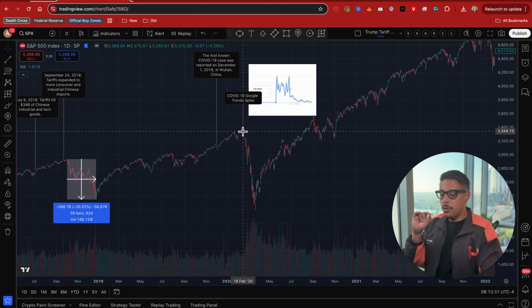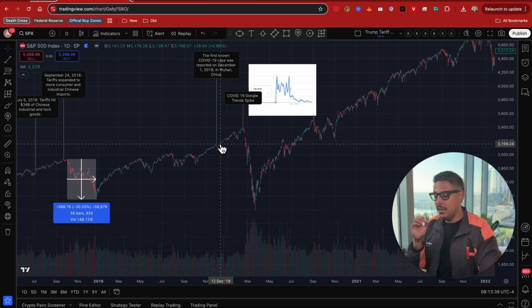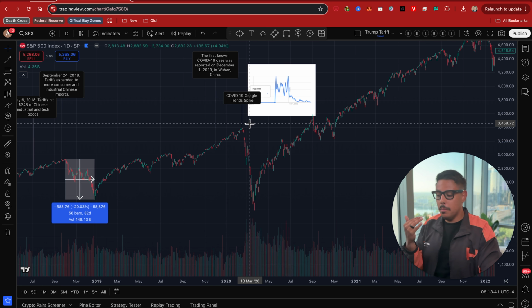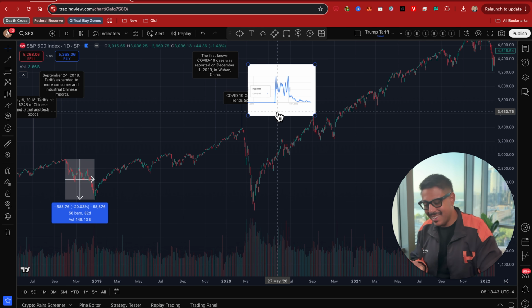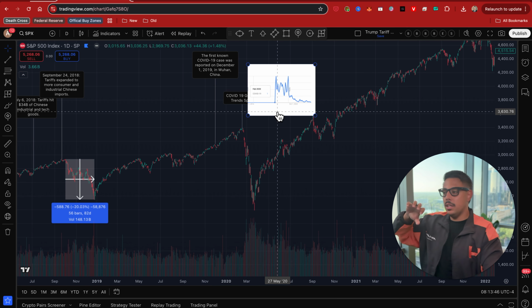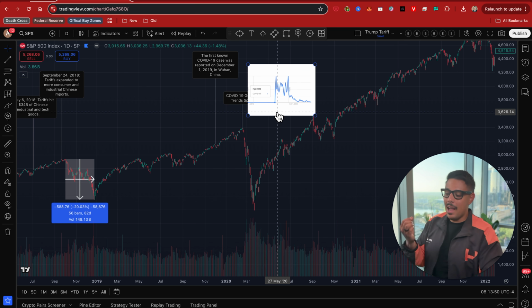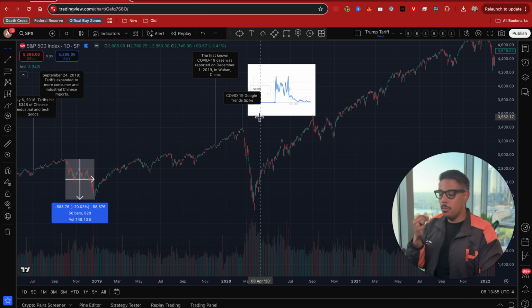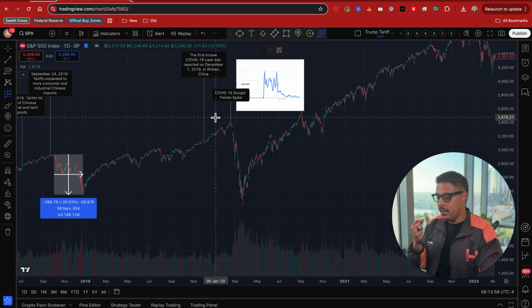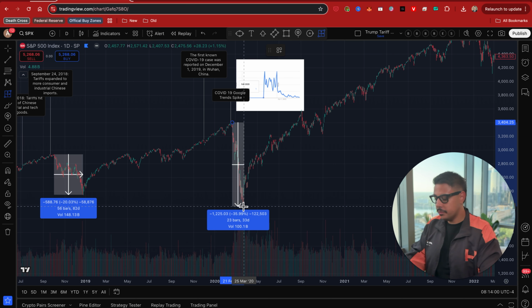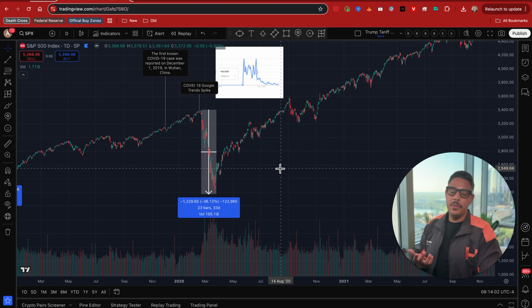Now, the actual dump, and this is why I always talk about perception versus the utility of what's actually happening. Just because COVID-19 happened, that didn't actually cause the dump in the market. What happened is we had a spike in interest around COVID-19. There was the actual event, and then everybody started realizing that this is real. There was a massive spike in Google Trends, and this perception of fear is what caused the COVID-19 crash. It's usually fear-based from the public. From what I've noticed, it's fear-based from the public.